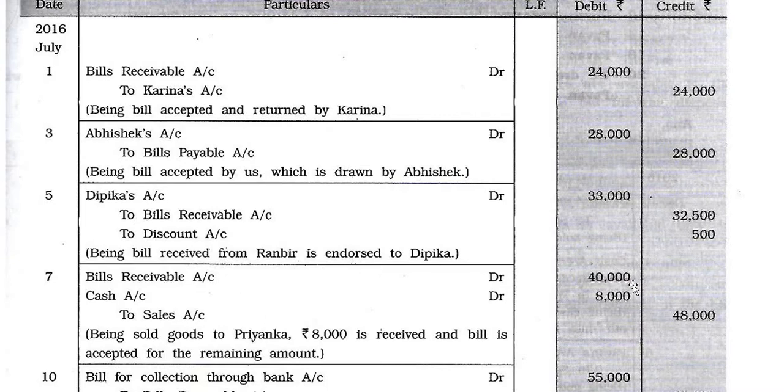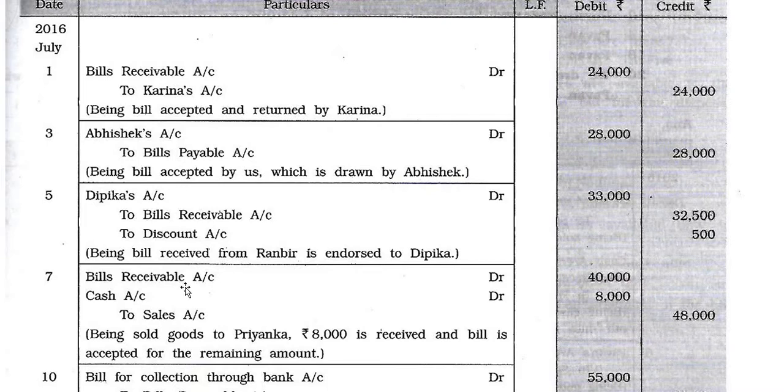Bills receivable account debit 40,000, cash account debit 8,000 to sales account 48,000. Goods sold to Priyanka of rupees 48,000. Priyanka accepted the bill of rupees 40,000 and the remaining amount was paid in cash by check immediately.